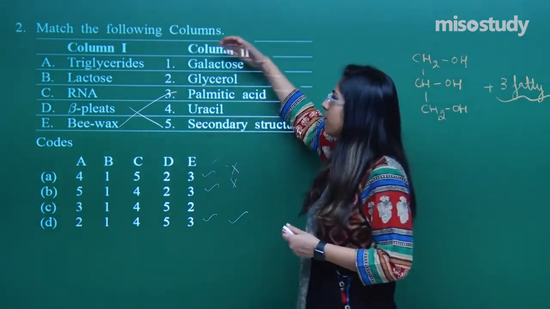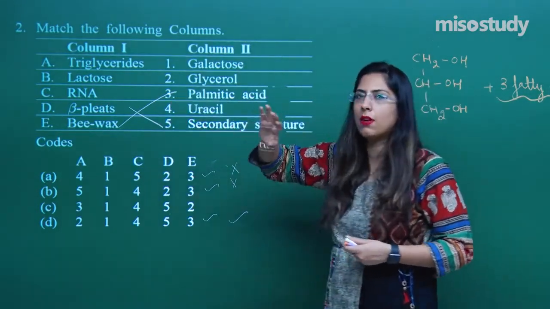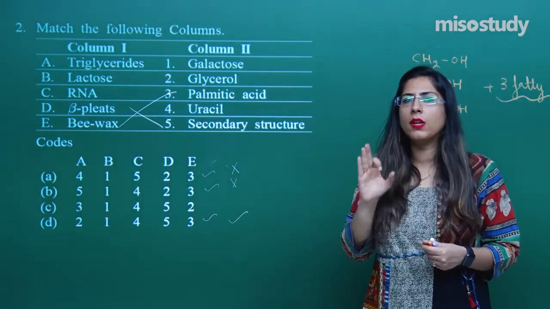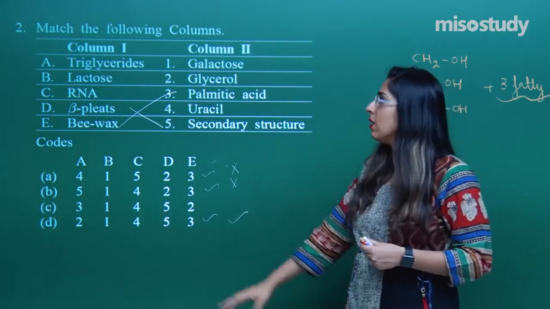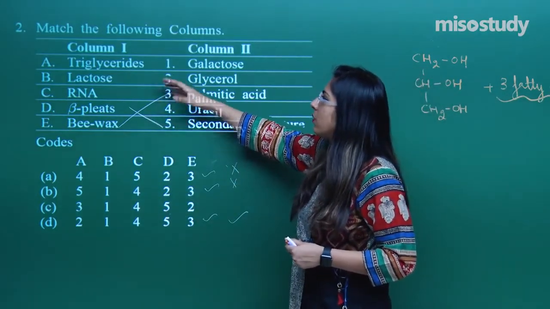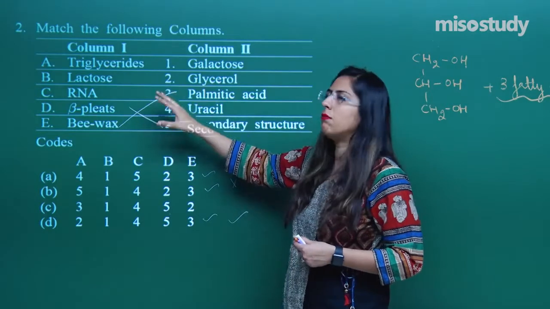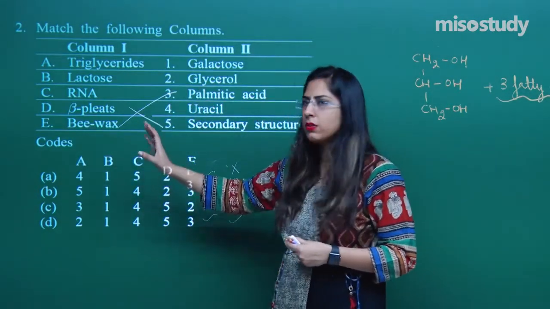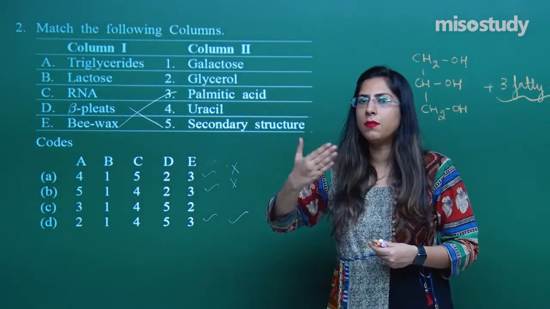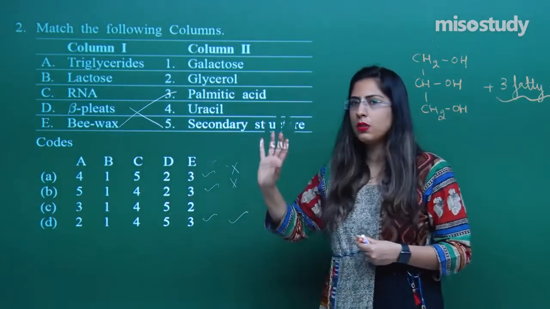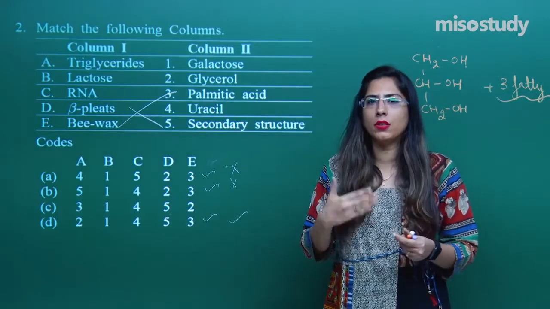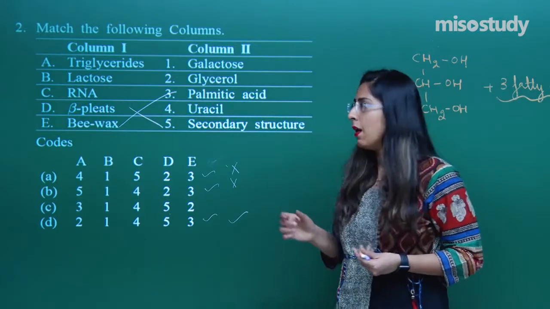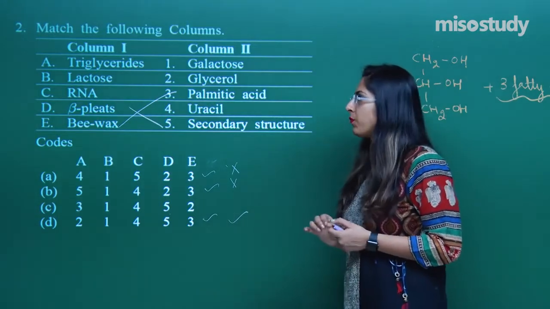Suppose certain options are given in the columns and you know only about 2 and 3. That doesn't mean you cannot attempt the question. Do one thing. From that 1 or 2 options which you know, try to match column 1 and column 2 and try to eliminate options from this. When you eliminate these options, you will get closer to the answer, right? Sometimes you will get the correct answer, but this is one of the approaches.